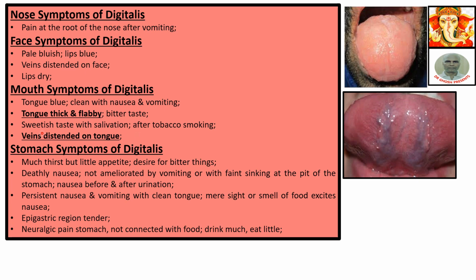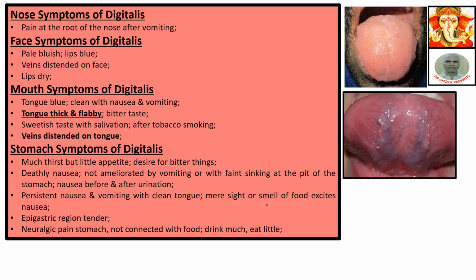Bitter taste. Sweetish taste with salivation after tobacco smoking. Veins distended on tongue; these are the distended veins on the under surface of the tongue. Stomach symptoms of Digitalis. Much thirst but little appetite. Desire for bitter things. Deathly nausea, not ameliorated by vomiting, with faint sinking at the pit of the stomach. Nausea before and after urination. Persistent nausea and vomiting with clean tongue.